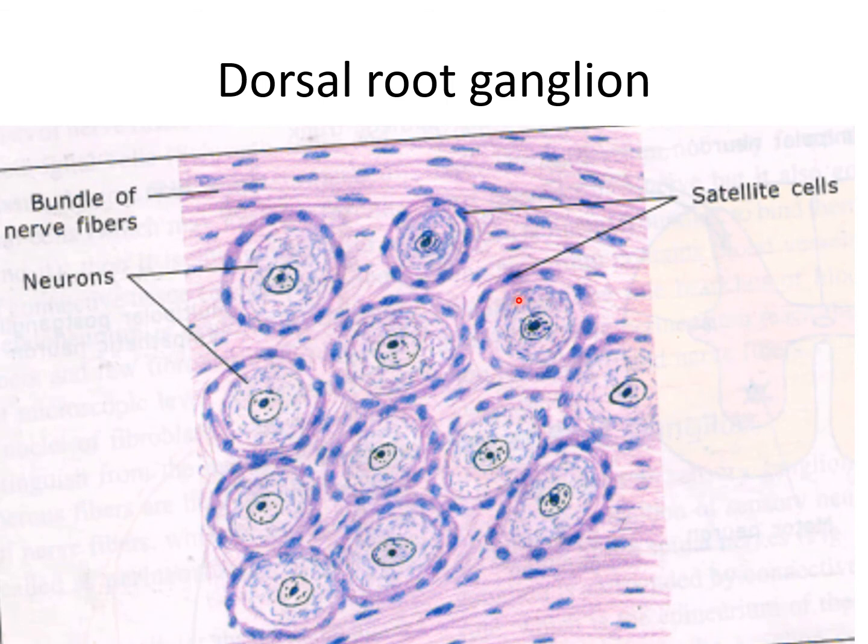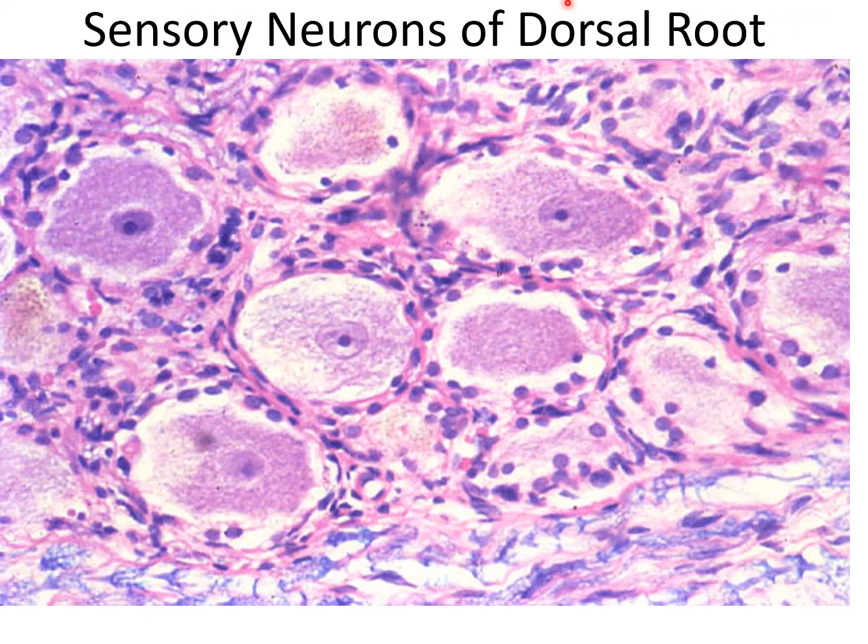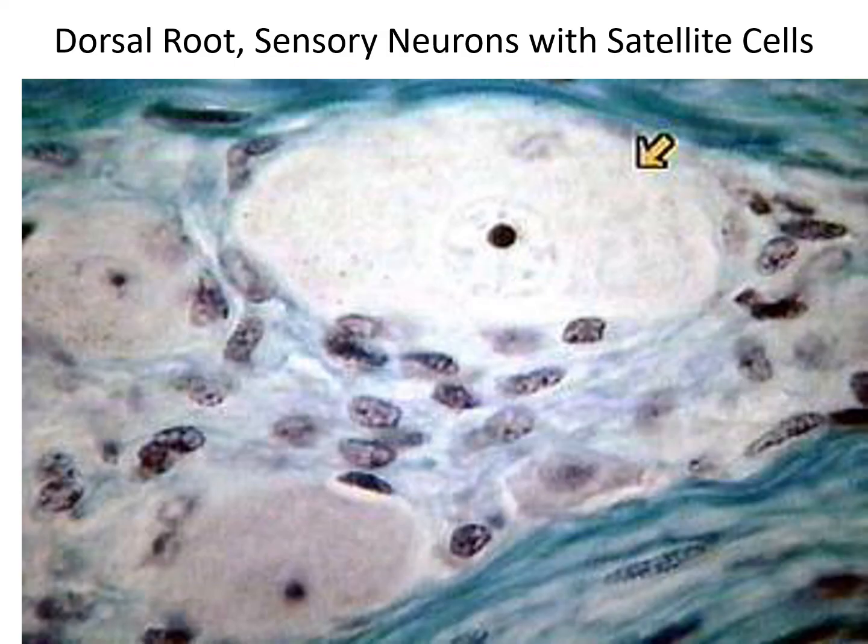In sensory ganglia there are satellite cells, neurons and bundles of nerve fibers. In spinal ganglia, here you can see the pseudo-unipolar neurons, satellite cells and bundles of nerve fibers. In the sensory neuron you can also see that the cell bodies are large and of the unipolar type, except in the 8th cranial nerve, the vestibulocochlear. Dorsal root sensory neurons with satellite cells.